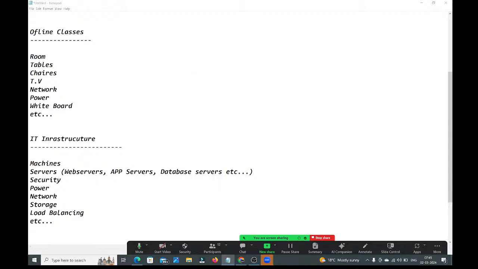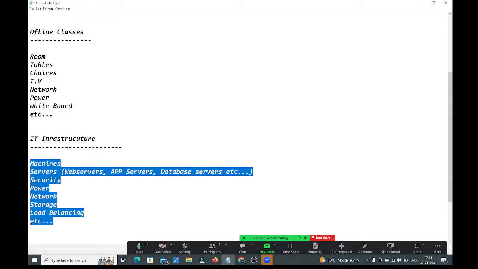IT infrastructure means what we require: machines, servers, security, power, network, storage, load balancing, etc. All these things are required, guys. This is the IT infrastructure. Okay, fine. Now observe very carefully. See, earlier, guys, if you want to set up the infrastructure,